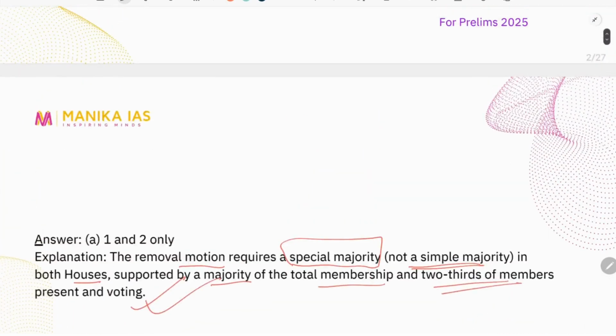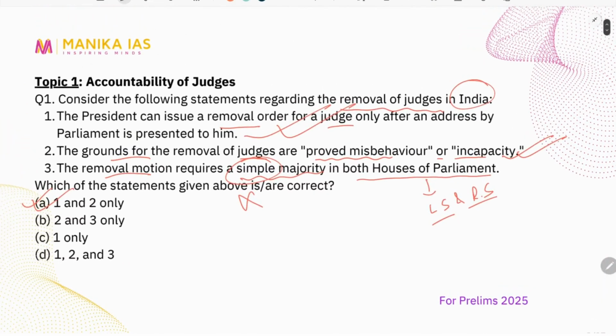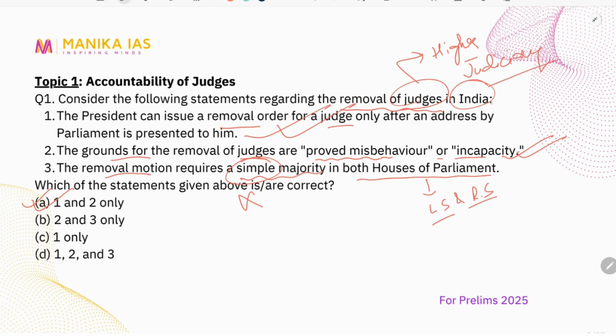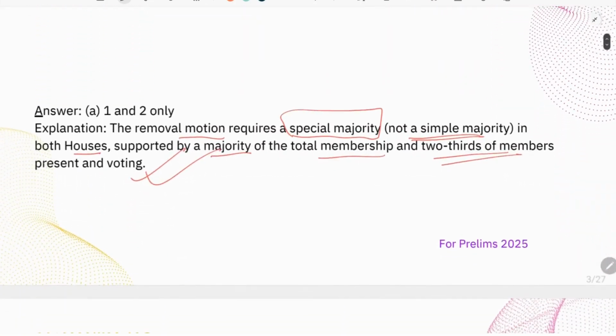Okay. So the thing that you have to keep in mind here is that this is regarding removal of judges in higher judiciary. And what is higher judiciary? Higher judiciary consists of both Supreme Court and High Court. The subordinate courts are not included in higher judiciary.